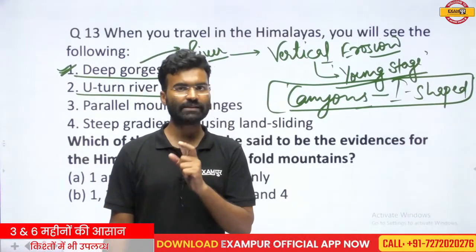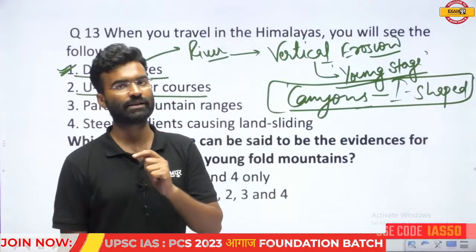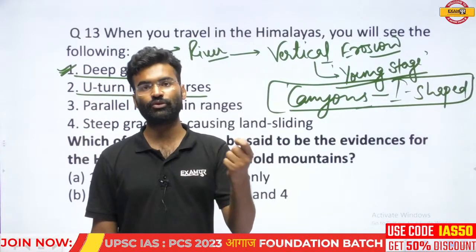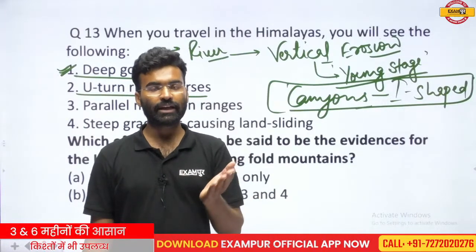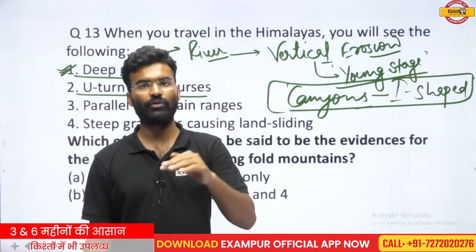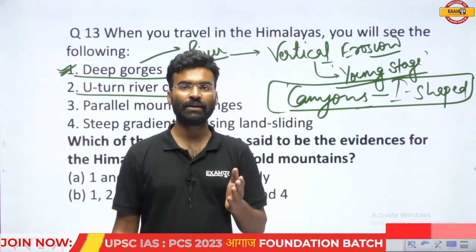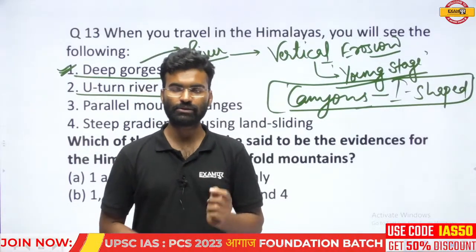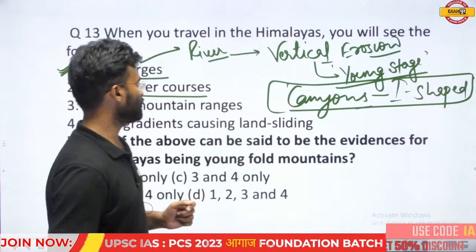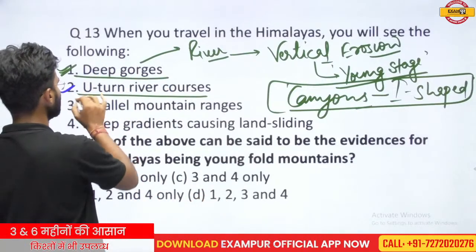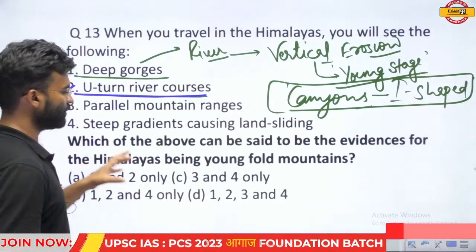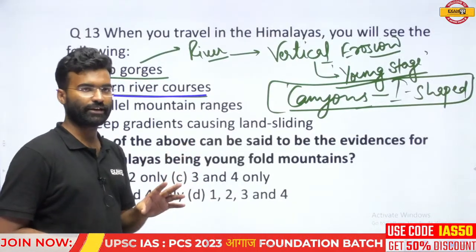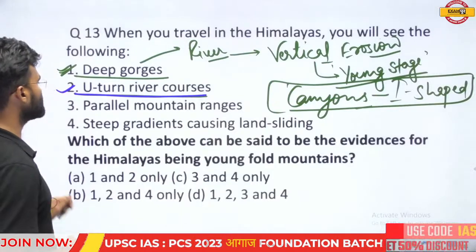If the landscape is in a moving condition, there is a possibility of the formation of U-turns of the rivers, and they can form gorges. The rivers can form gorges. They can also form syntaxial bending. So it is also an indication of a newly formed landscape of any particular region or any particular land surface.